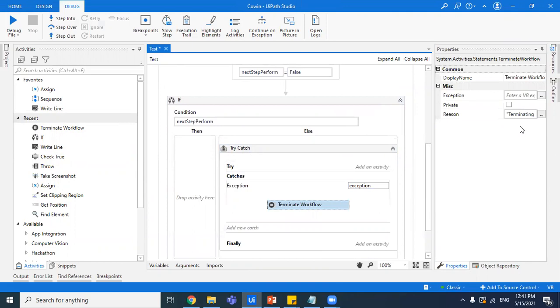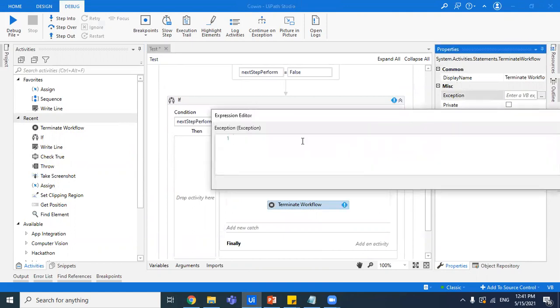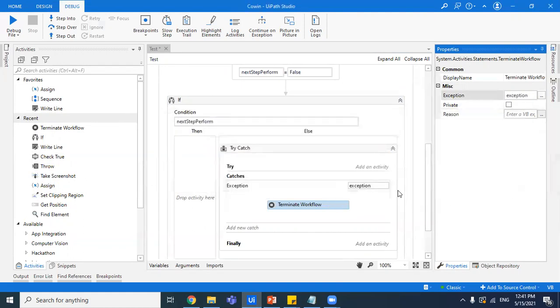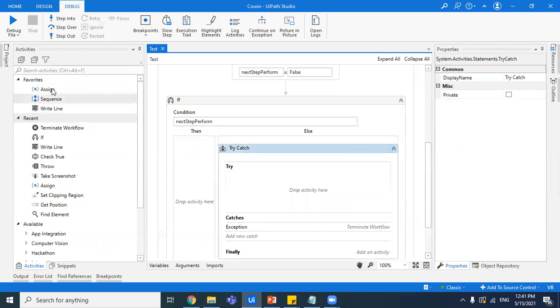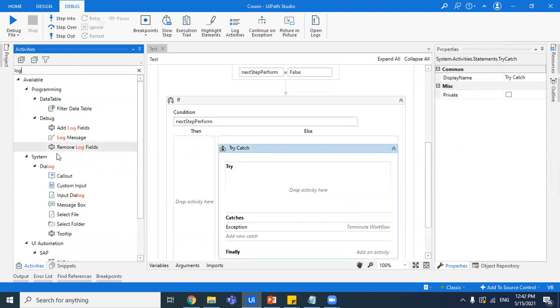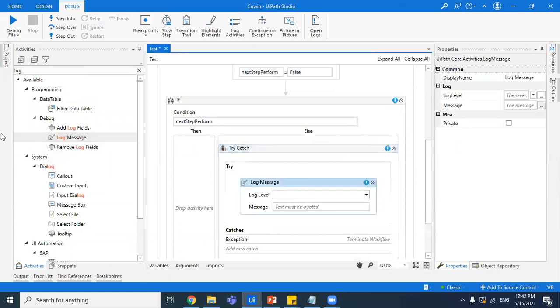So there are two parameters that it accepts. Now, instead of giving the reason, if I do not want to give it, I can just mention the exception and that would do the job. Now, if you want to log something, you can obviously do it here. We'll drag a log message so that when we see it from the orchestrator, we actually know that it's an error that we have explicitly thrown and it's not the fallout of our code.